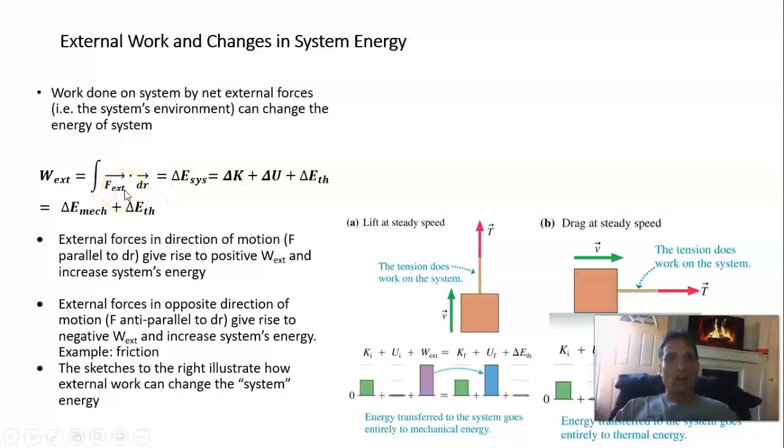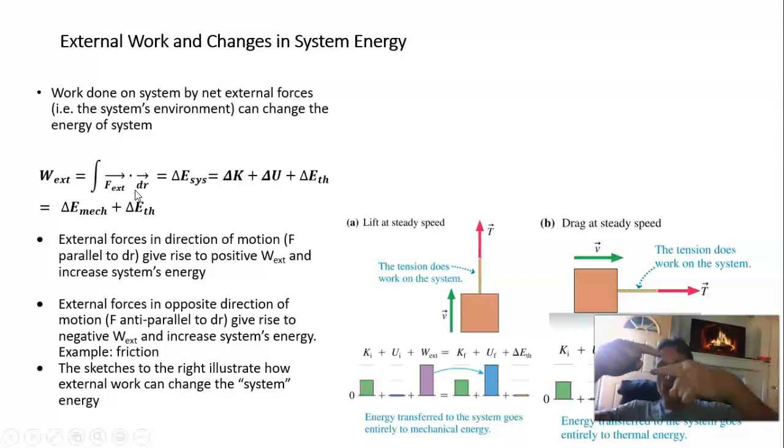Positive work is done when the force is in the same direction as the displacement. For example, you push on a box, that's positive work. And negative work is done when the force and the displacement are in opposite directions. An example of that is a frictional force, which is in the opposite direction of motion. And so that's negative work that would be done by a frictional force acting on the object.